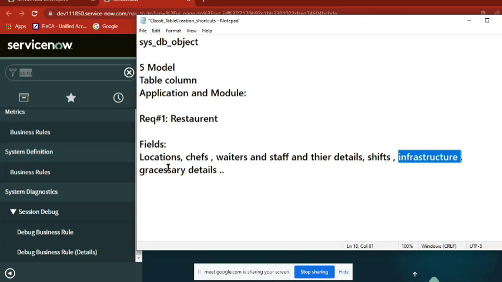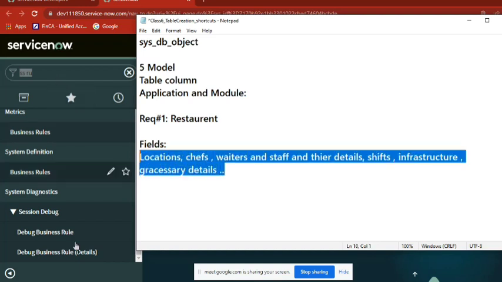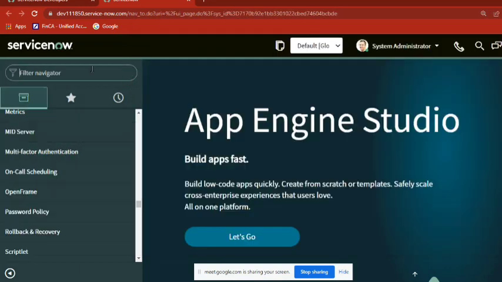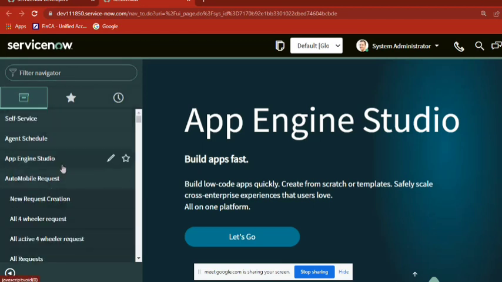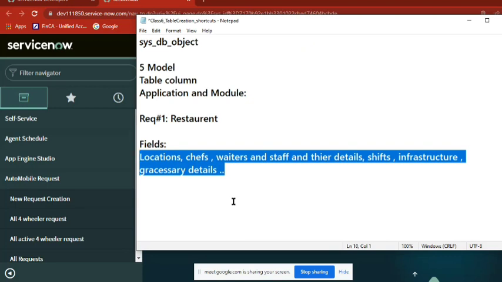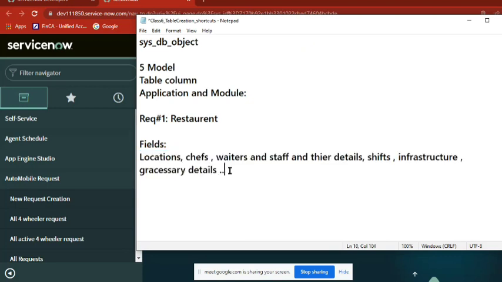Yes, and even groceries are also vast. But this is more into the back end connections. But for a front end, if I want to display something, what are the fields I want to give? You got my question? Till this point, we are fine.